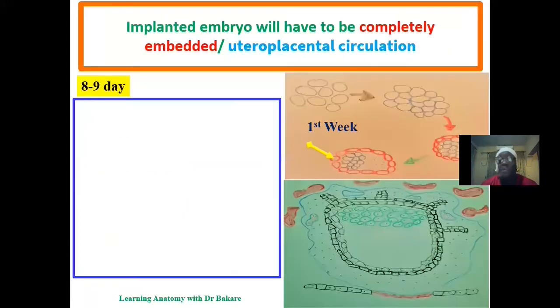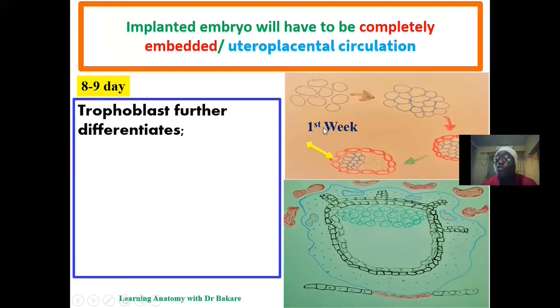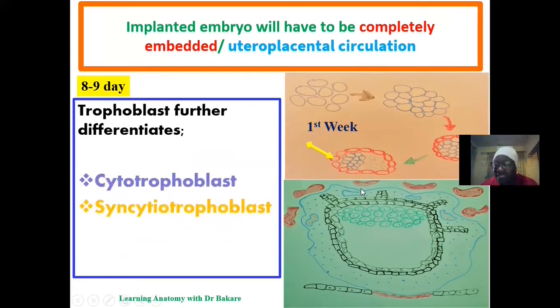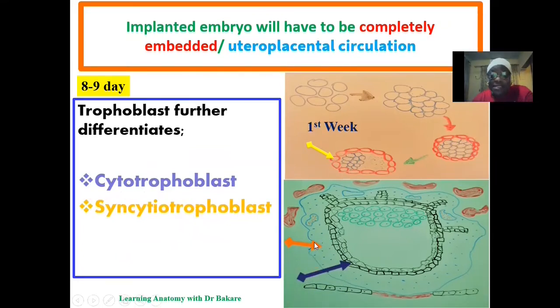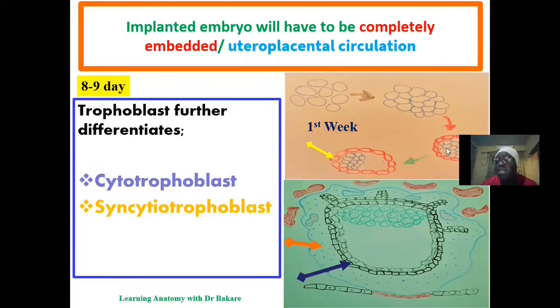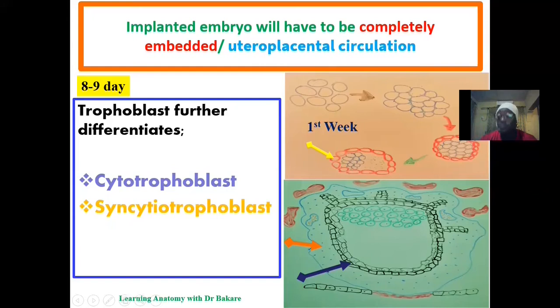of embryonic development. We said that the event that occurs within the trophoblastic cell is to allow the developing structure to completely embed within the endometrium lining of the uterus and also to set up the uteroplacental circulation. So let's see how this goes. First, the trophoblastic cell differentiates into 2 types of cells: the cytotrophoblast and the syncytiotrophoblast. This is the cytotrophoblast, the inner layer of the trophoblastic cell, and this is the syncytiotrophoblast, the outer layer. Let's further dive in to see what these 2 subregions transform into.